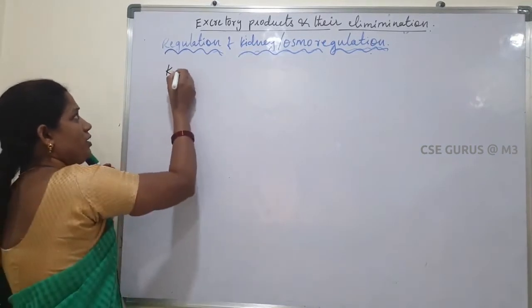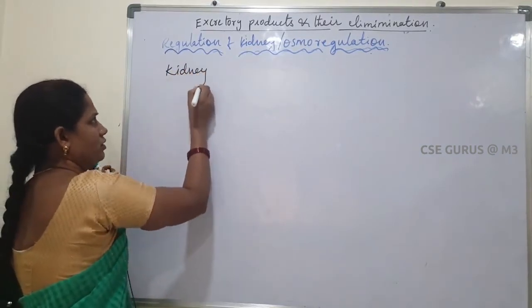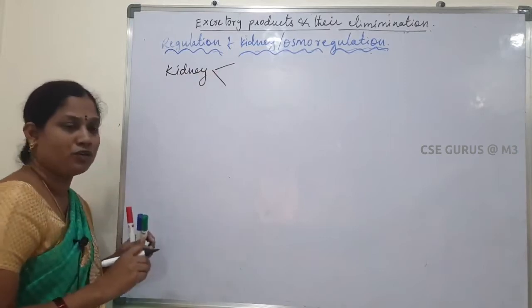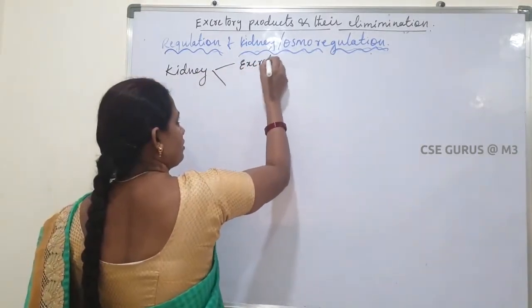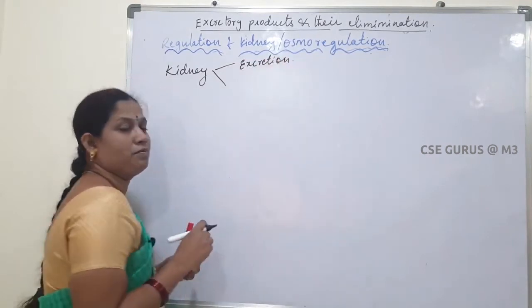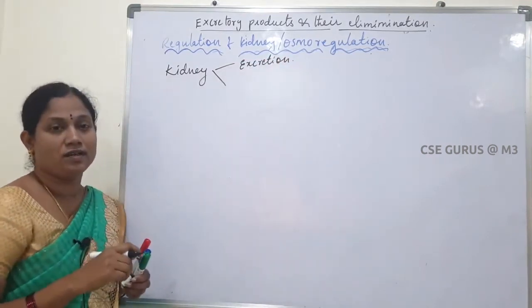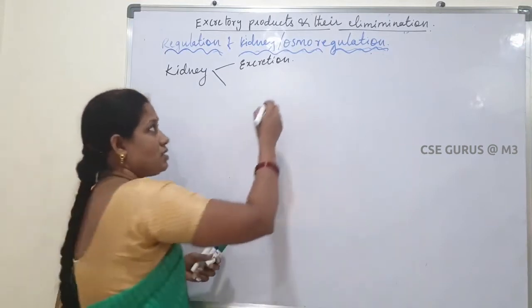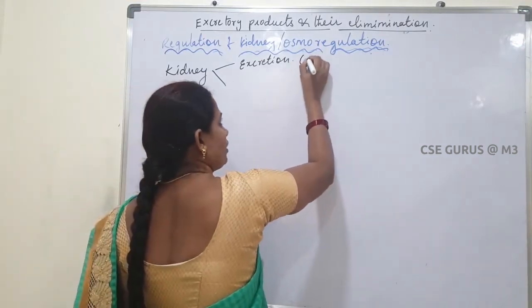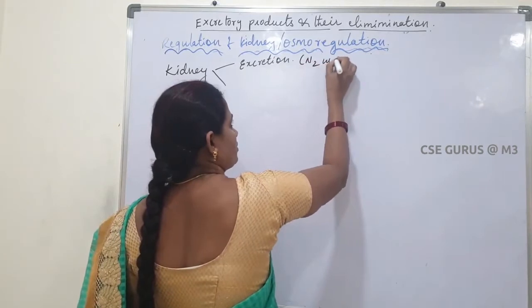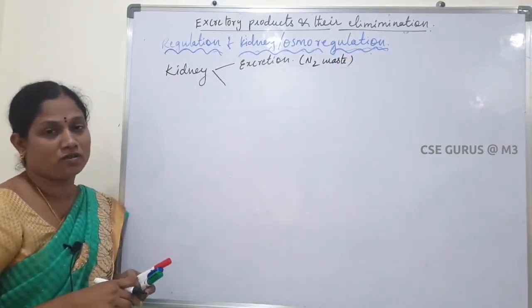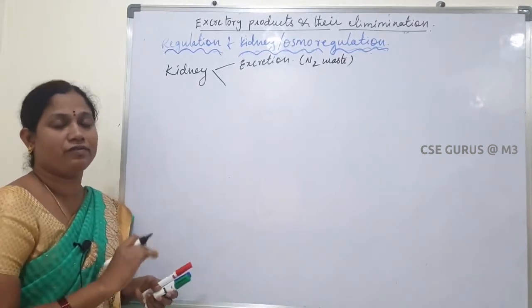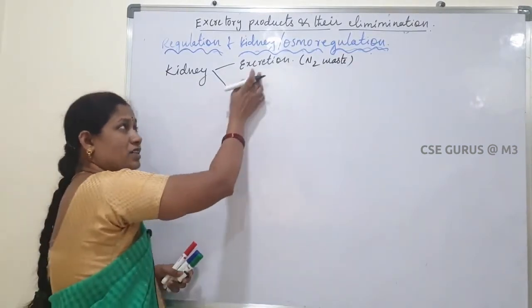So the kidney normally performs two functions. The first one is excretion. So the kidney helps in excretion. Excretion means the removal of nitrogenous waste products. So the removal of nitrogenous waste products is called excretion. Already we have finished excretion.